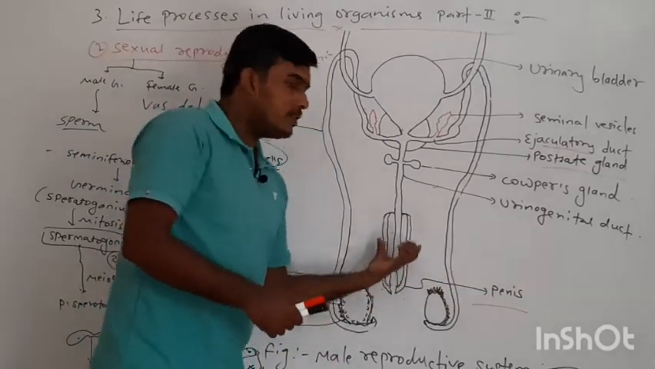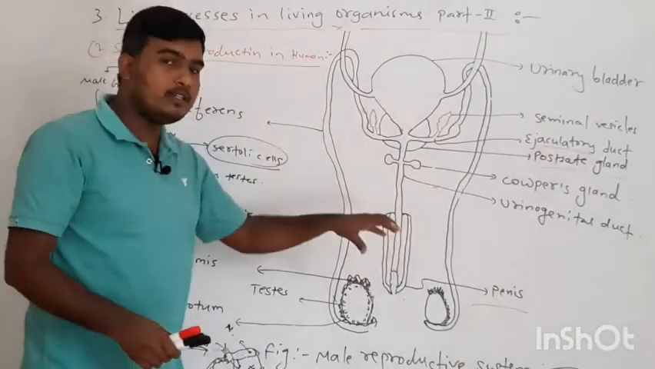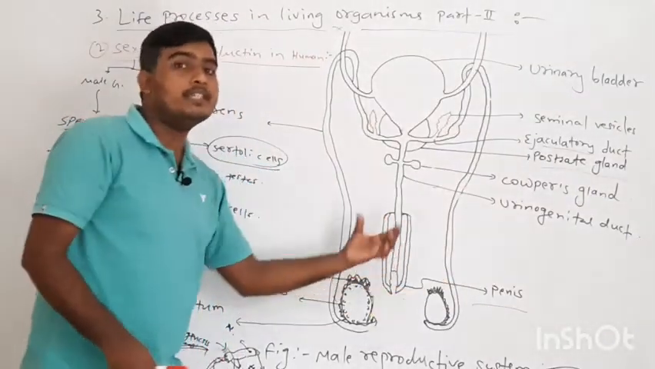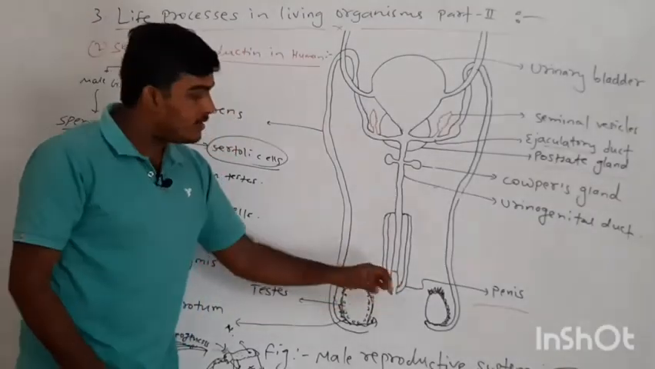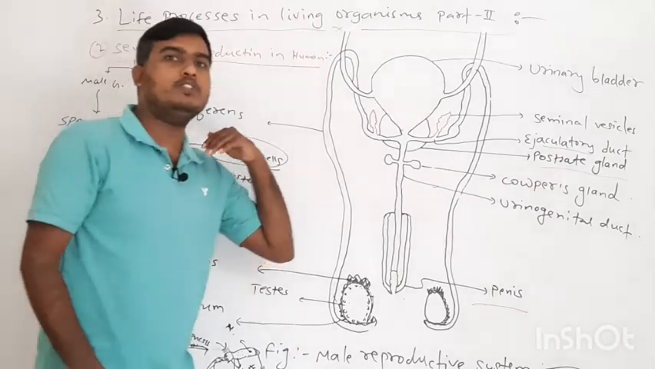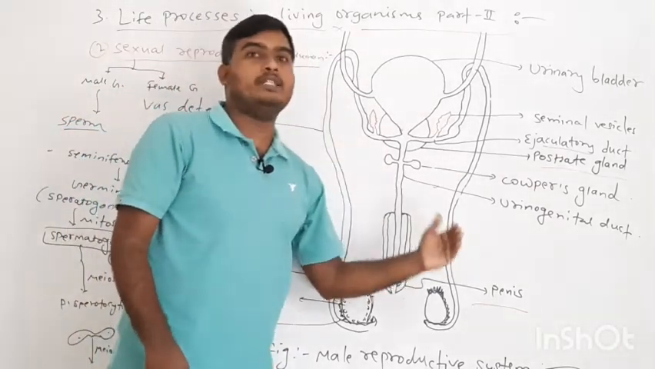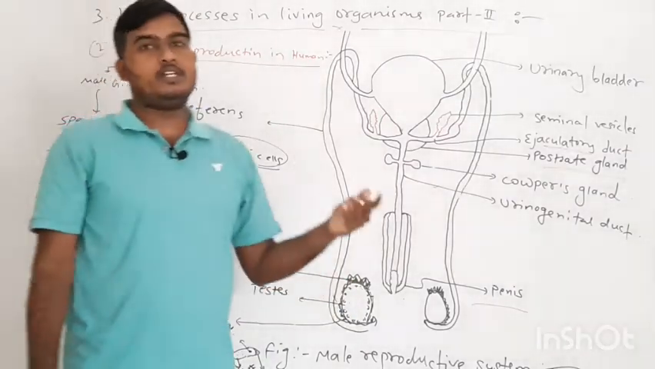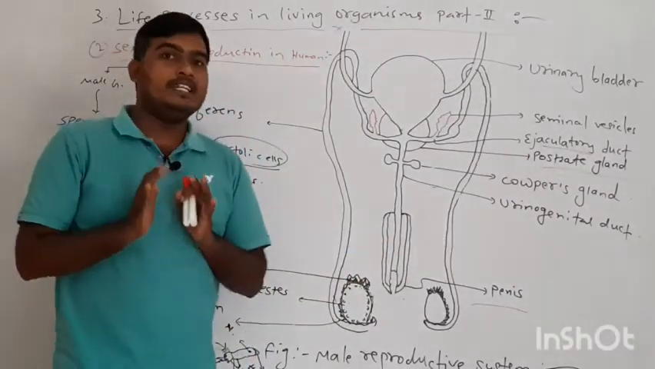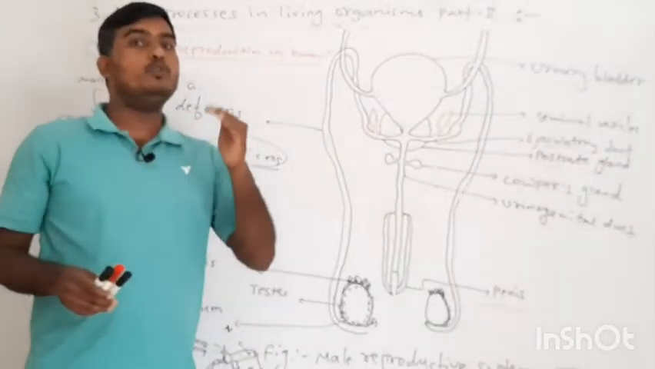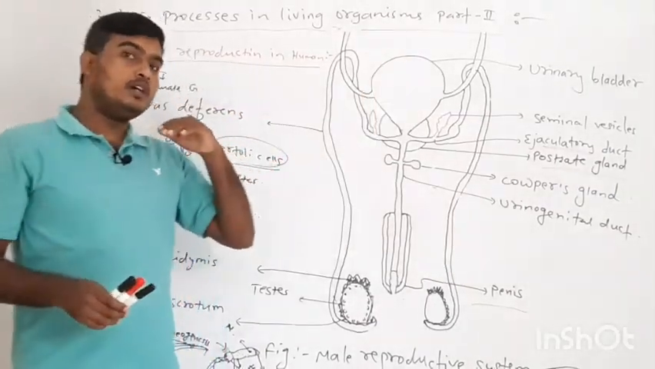penis is useful for the release of that semen into the vagina during sexual intercourse, and that semen contains approximately 2 to 3 million sperms at a time. Those sperms are released into the vagina. After the release into the vagina, sperms are capable of fusing with the ova.